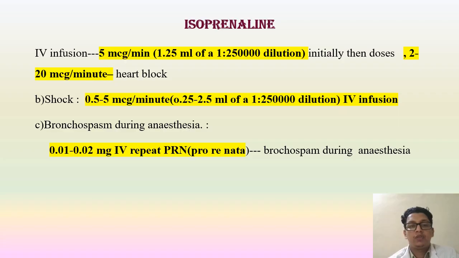In shock, 0.5 to 5 microgram per minute, that is 0.25 to 2.5 ml of 1 in 250,000 dilution IV infusion. In bronchospasm during anesthesia, 0.01 to 0.02 milligram IV, repeat if needed. Bronchospasm during anesthesia, that is the dose.